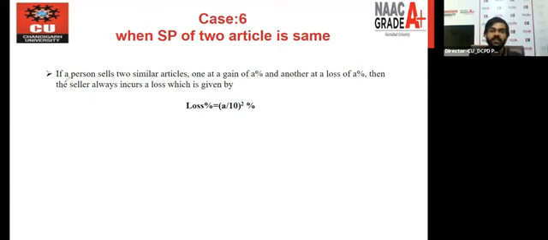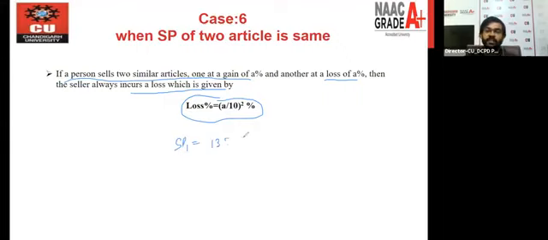It is mentioned here: if a person sells two similar articles, one at a gain of A% and another at a loss of A%, then the seller always incurs a loss, which is given by loss percent equal to A by 10 the whole square. Why are we using the formula, guys? In exam time, listen very carefully, this is a very important concept. Let's say the selling price of the first article is 139.75, and when we sell it at this price, we get a gain of 10%. And again, you are selling another article at a price of 139.75 and you are getting a loss of 10%.